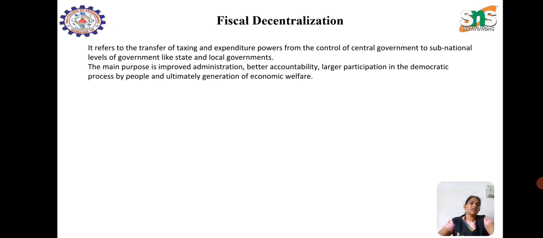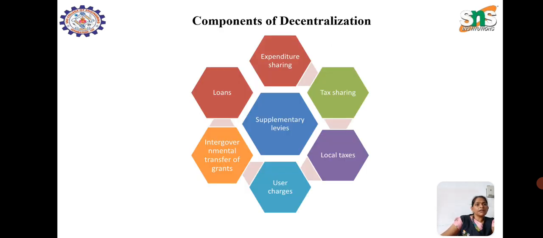Fiscal decentralization refers to the transfer of taxing and expenditure powers from the control of the central government to the subnational levels of government, like state and local government. Here the main purpose is to improve the administration, better accountability and larger participation by the people in the democratic process, and ultimately the generation of economic welfare. These are the components of decentralization: expenditure sharing and tax sharing between the state and central, local taxes and also user charges, and the transfer of grants and loans. These are the supplementary levels.